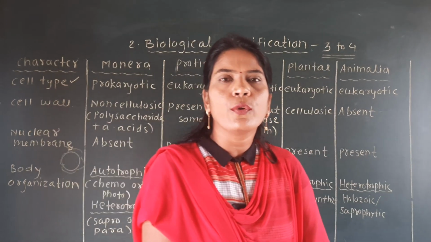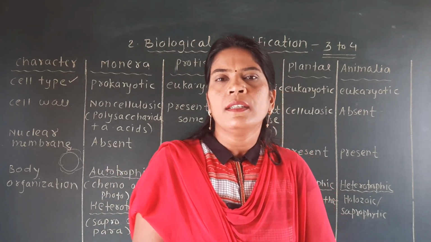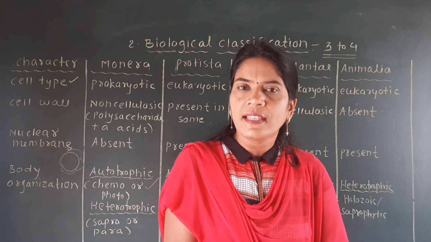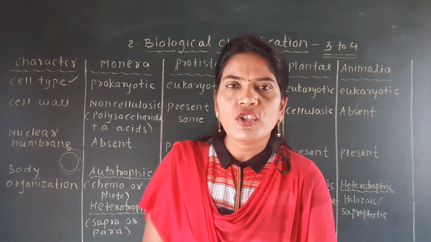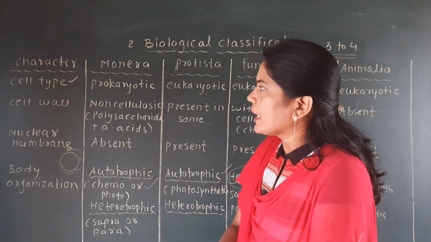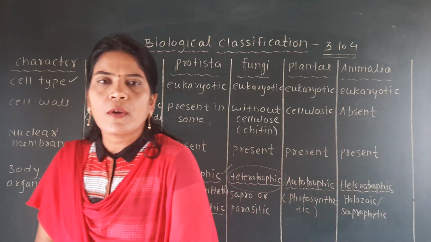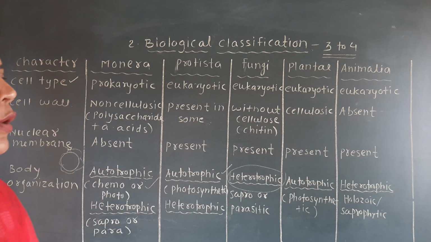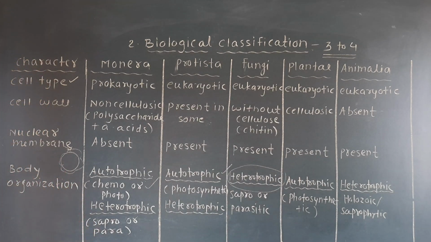See here, I am again going to tell you the name of that book, that is called MTG publication, which has the previous year questions of the NEETs and NEET exam. And if you see the chapter biological classification, and observe the previous year questions of this chapter, then you will find that number of times the question is asked from this table. For example, holozoic mode of nutrition is the characteristic of, then you have to write kingdom Animalia.